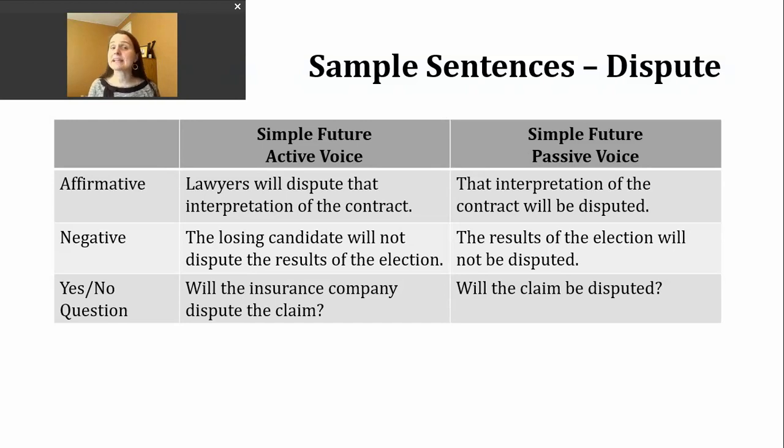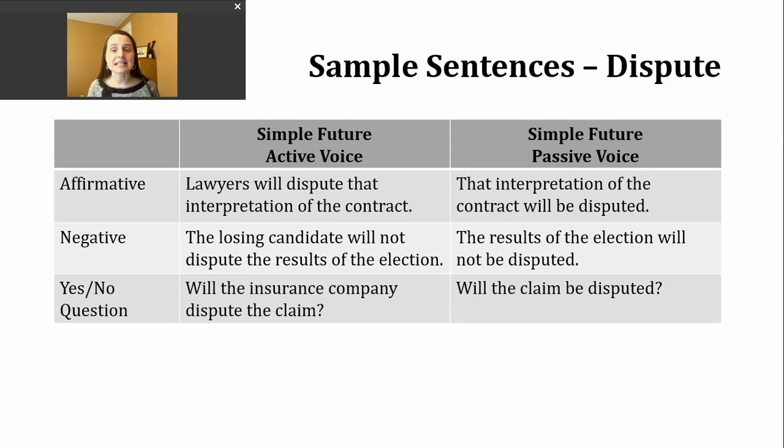So today, as we make simple future sentences, we're going to focus on using will and then the base verb. That's how we do it in the active voice. And this is true no matter what our subject is. So here is an example of an affirmative active voice sentence in the simple future tense. Lawyers will dispute that interpretation of the contract. So this might tie back to that they're going to disagree or they're going to question how that piece of information is being understood. Okay?